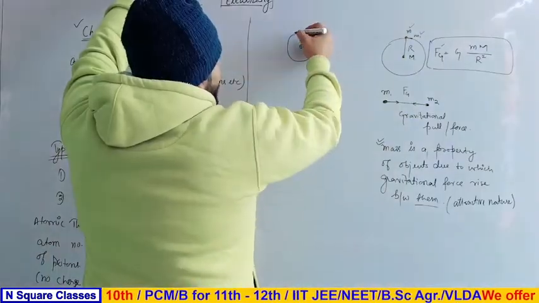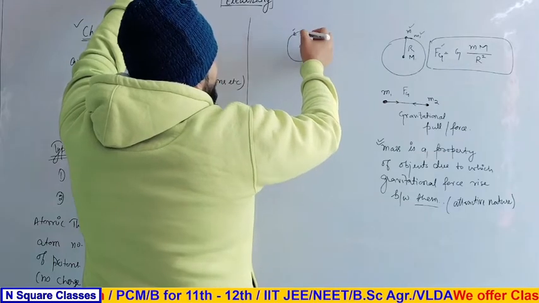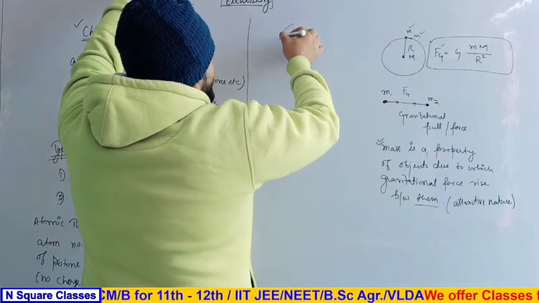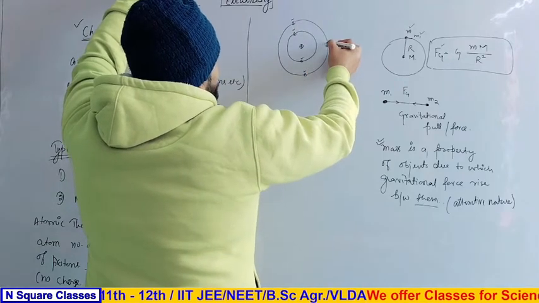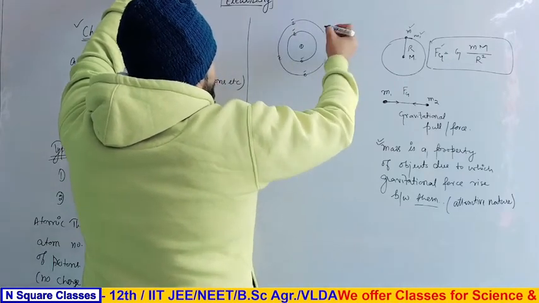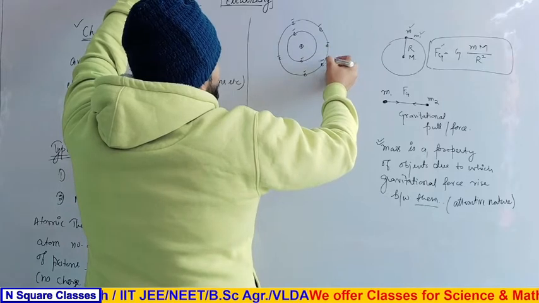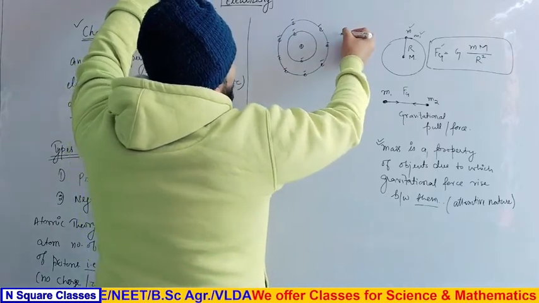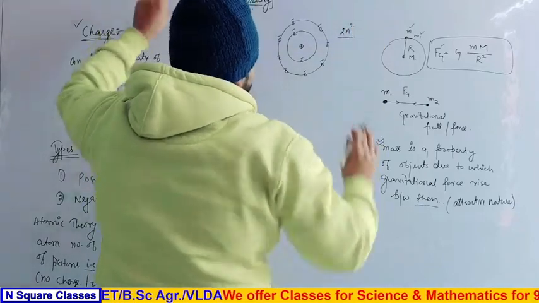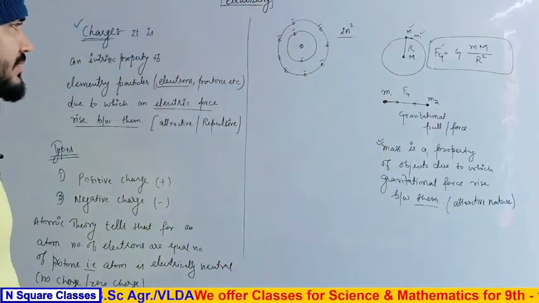This is the nucleus and electrons are revolving about the nucleus in particular orbits, like this. And these electrons are filled by the formula 2n squared. Is it fine or not? Okay.